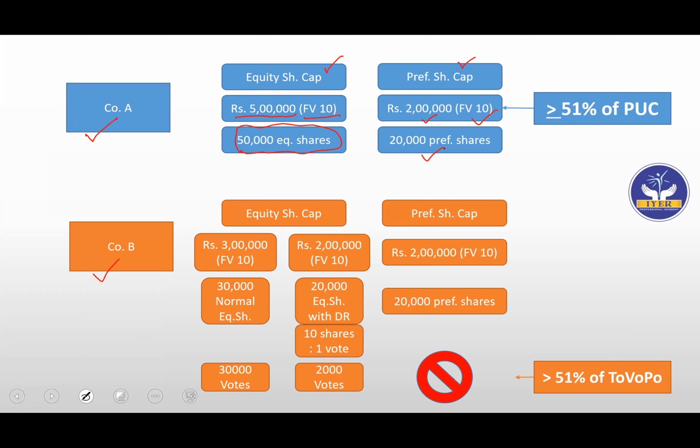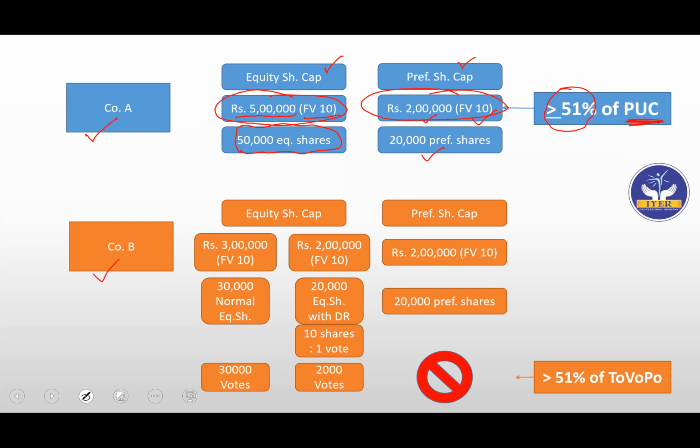When we see the original definition, we have to take 51% of the paid up share capital. If the government is holding at least 51% of 5 lakhs plus 2 lakhs, then we'll say that company A is a government company. Simple. Here we stress on the paid up capital.